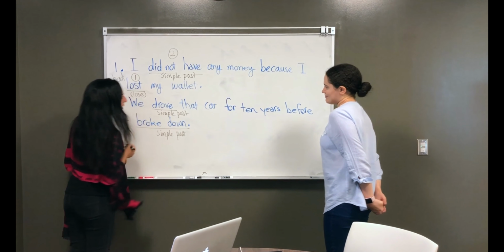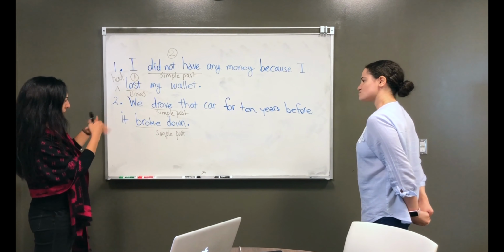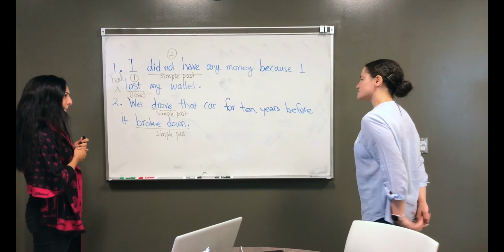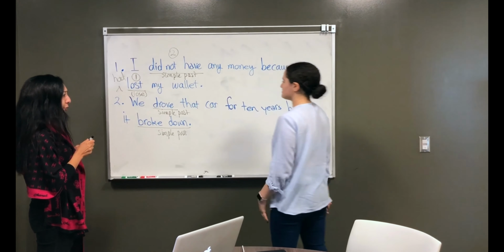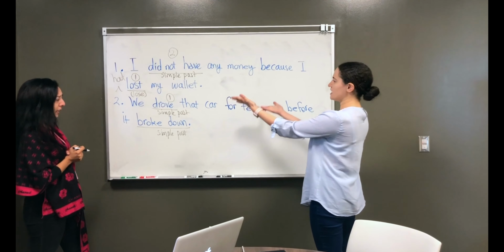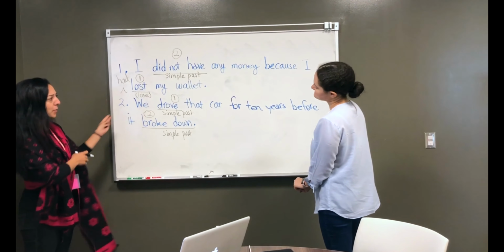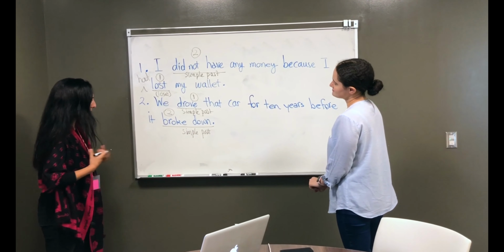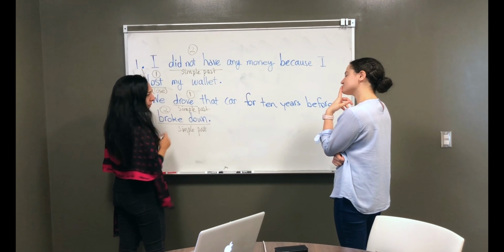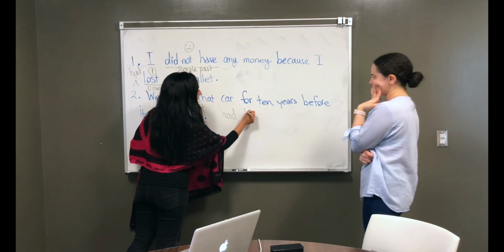So we talked about two actions, one happened before. So when you're thinking about it, which of these actions, driving the car and it broke down, which one happened first? So we drove that car for 10 years. So you have the car first, and then after 10 years, it broke down. All right. So let's try and change this simple past to past perfect, and then read it together again. So how would you make past perfect? This is drive, right? And then you change it to drove. So what is the past perfect tense of this? Drive, drove, driven. Perfect.